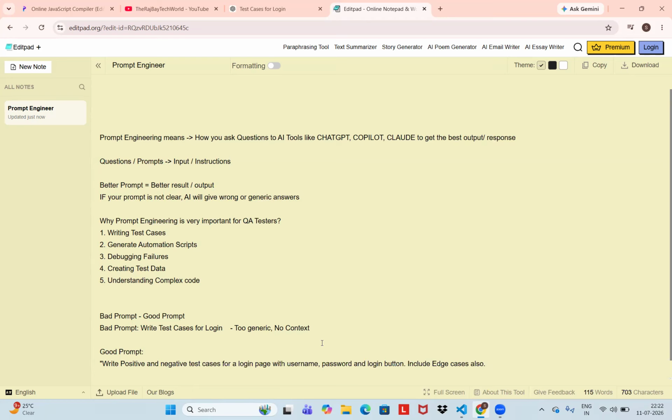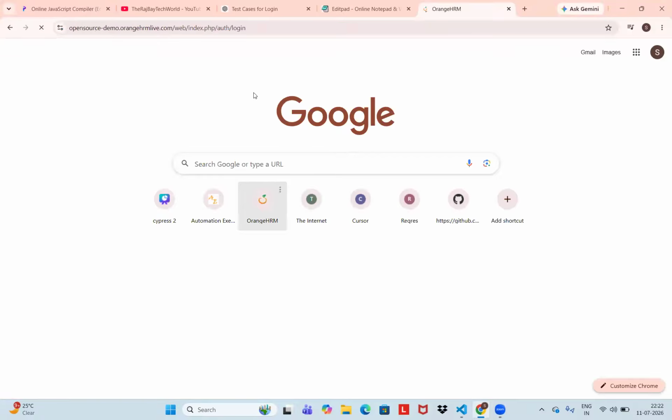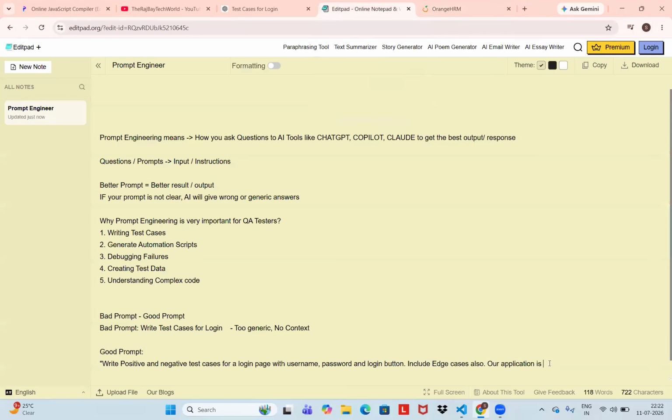So our application, say right now I am taking the demo Orange HRM. This is our application I am picking. Okay, our application is Orange HRM demo application.